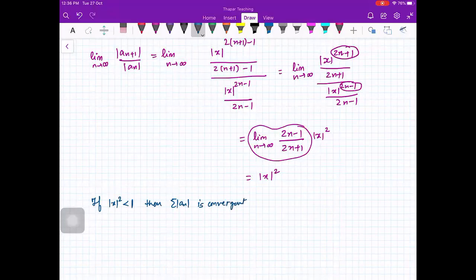Okay. And if mod of x square is greater than 1, then sigma mod an is divergent.